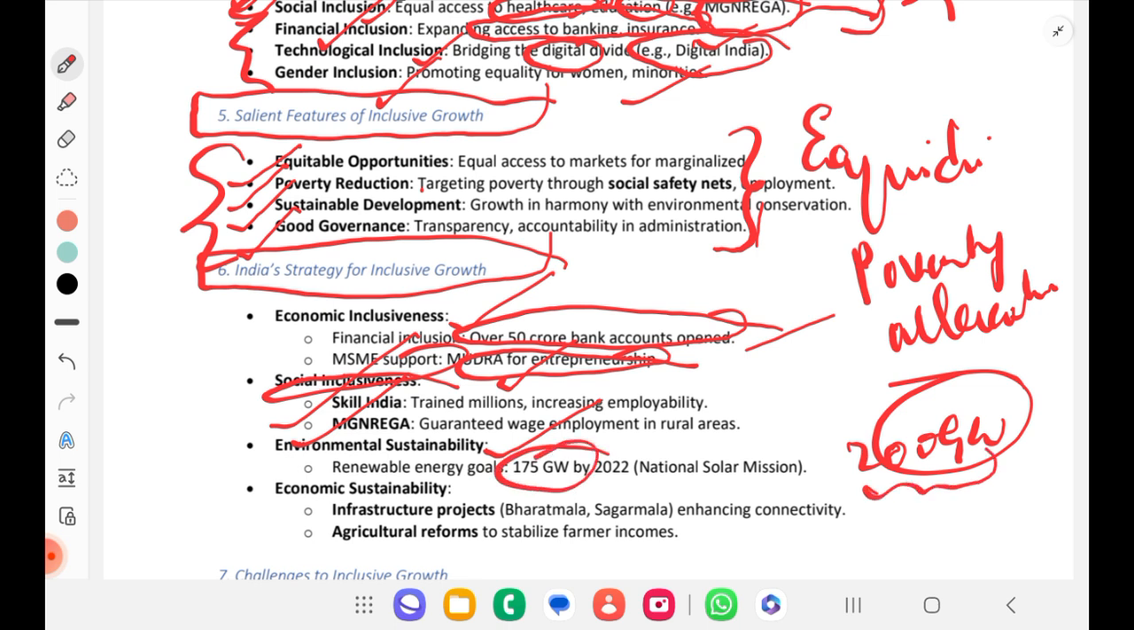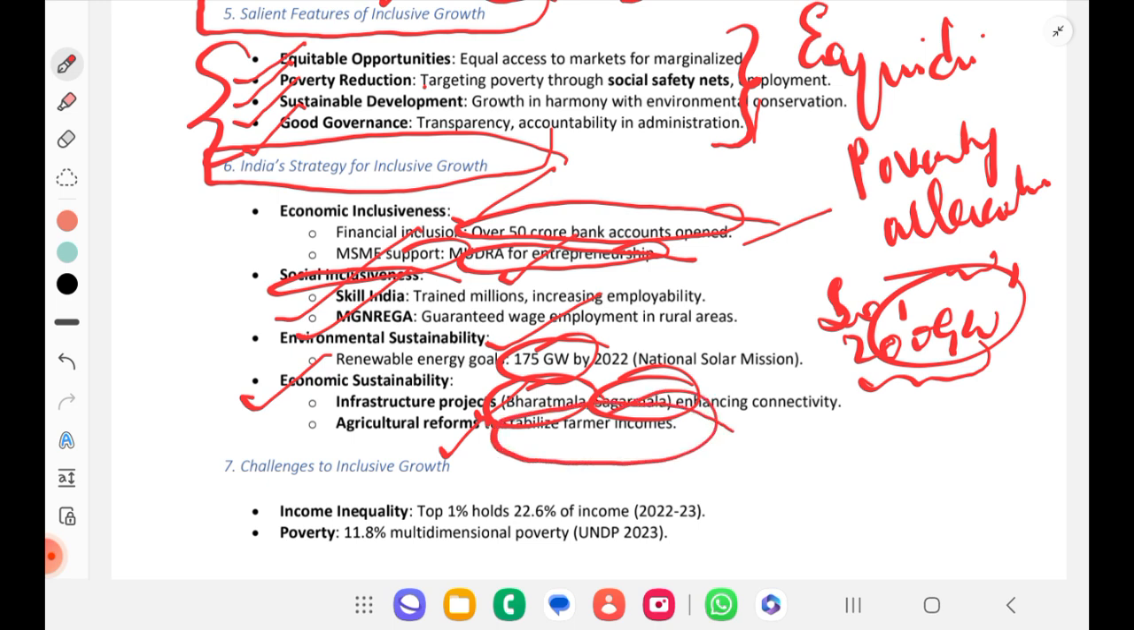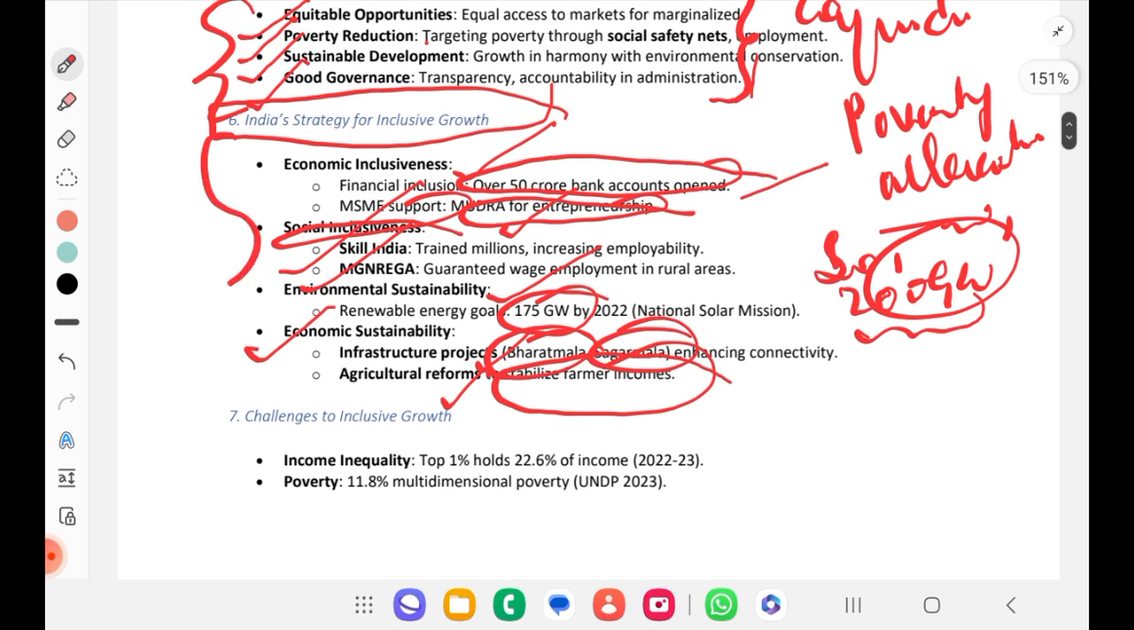We reached it through solar energy, wind energy, hydroelectric energy, etc. Economic sustainability, infrastructure projects like Bharatmala, Sagarmala. You must mention the two: Bharatmala and Sagarmala. You can also mention Gati Shakti. Now we have even agricultural reforms to stabilize or double the farmer income. That is our motto. So this is India's approach of inclusive growth. Very important. Note those things. Okay.